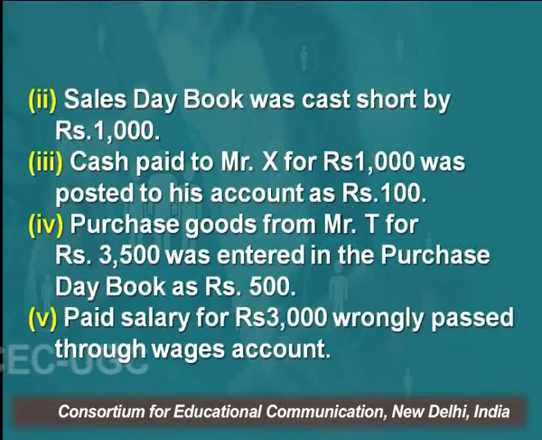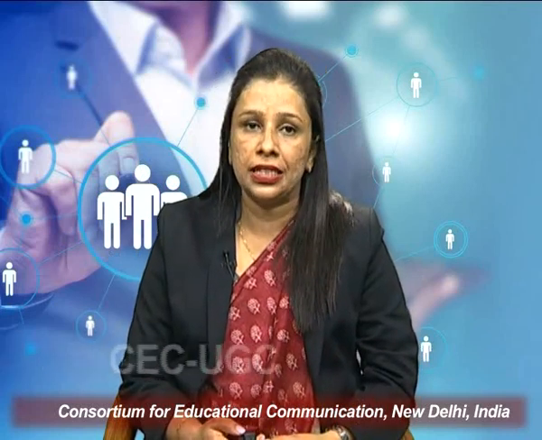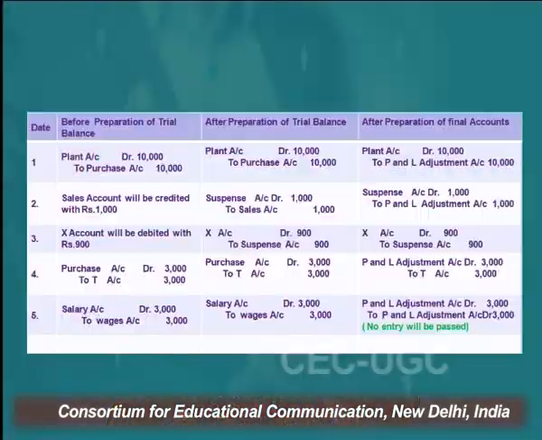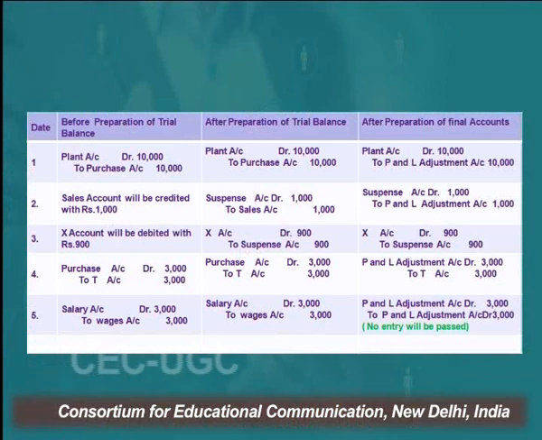The last transaction is salary paid rupees 3,000 wrongly passed through the wages account. We have to record salary, but by mistake we have treated it as wages. So in the first case, stage 1, if rectification is done before the preparation of trial balance, the rectified entry would be salaries account debit to wages account. Why have we credited wages? Because by mistake we have recorded wages. So whatever you have done by mistake has to be reversed in accounting. In stage 2 as well, we will pass the same entry.